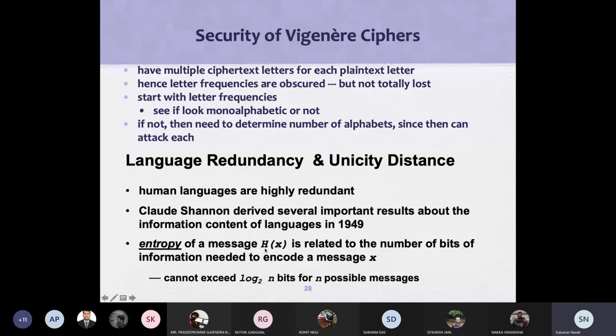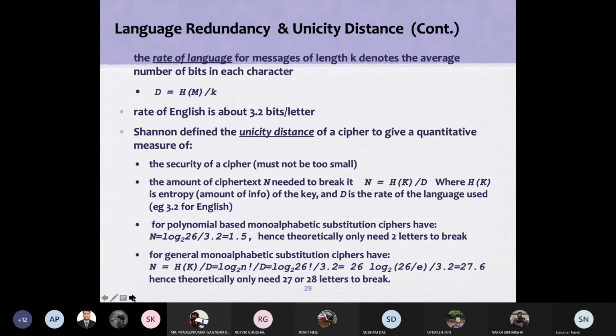So basically the entropy of message X is related to the number of bits of information needed to encode a message X. Which means if I know the message sizes and all possible messages, I can encode the message into a few bits. The basic thing is that this cannot exceed log to the base 2 of n bits if there are n possible messages. This is entropy. Now come to the rate of language, defined by Shannon, which is also very important.